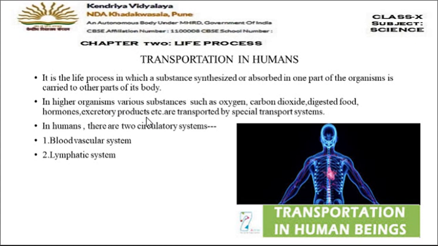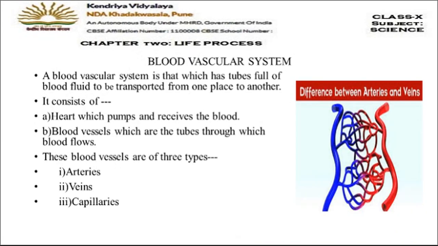And in humans, we have two types of circulatory systems or transportation systems. One is the blood vascular system and the other one is the lymphatic system. So in today's session we will cover the blood vascular system. Lymphatic we will cover in the next one. So let's start with the blood vascular system.